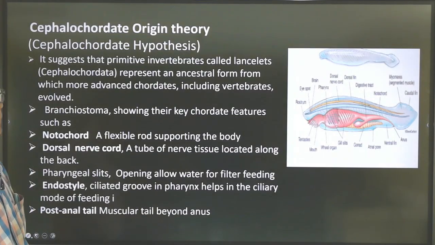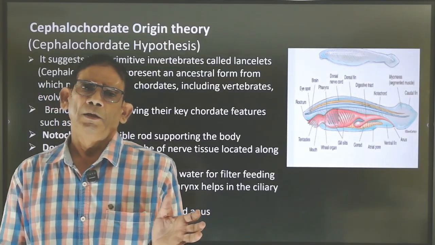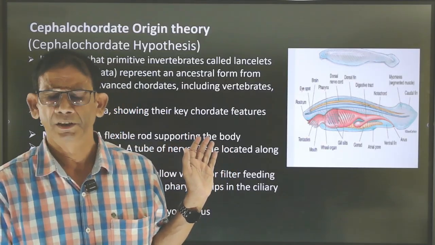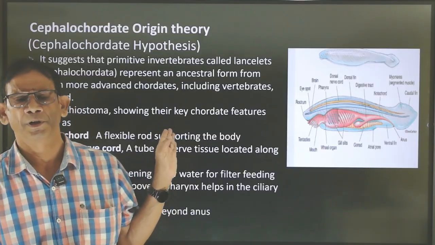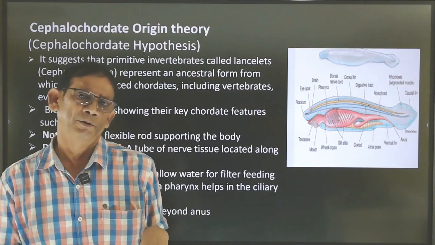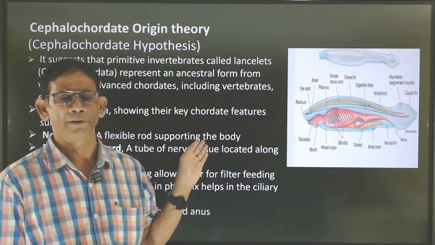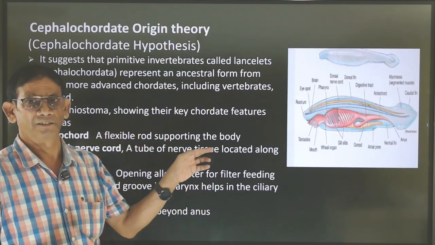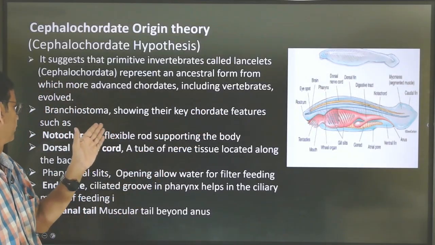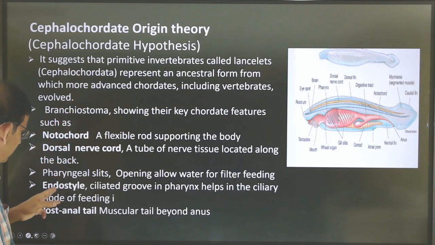And again, there is the cephalochordata theory. We have discussed hemichordata, and Urochordata in the neoteny theory, and the last one is the cephalochordata theory. So protochordata is divided into three: cephalochordata, Urochordata, and hemichordata. In case of cephalochordata, which is more advanced than other protochordata, the example is lancelet or amphioxus, which has more similar characters to chordates regarding notochord, dorsal nerve cord, pharyngeal gill slits, and endostyle.